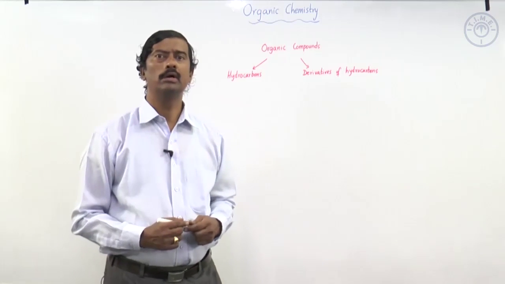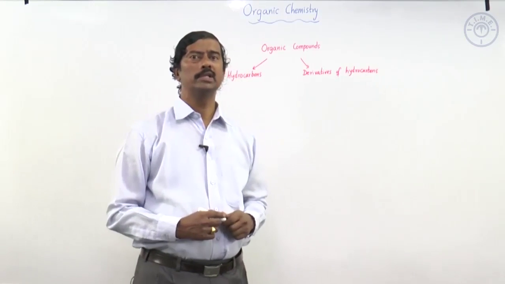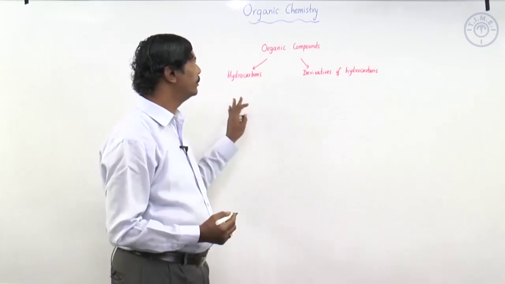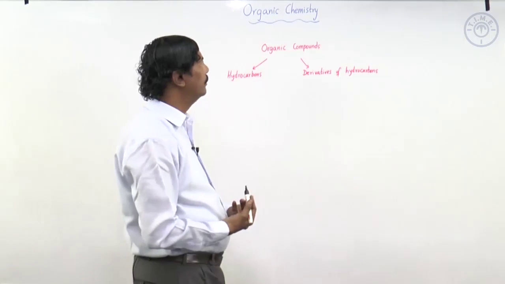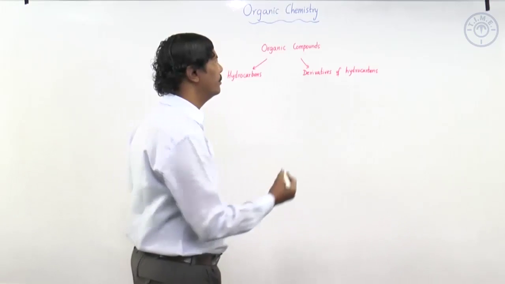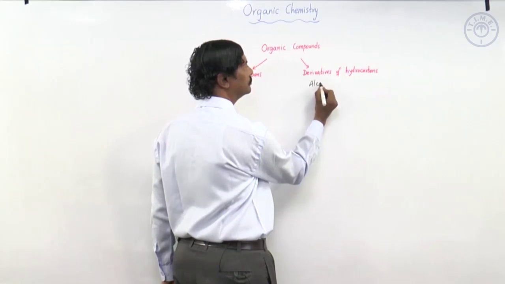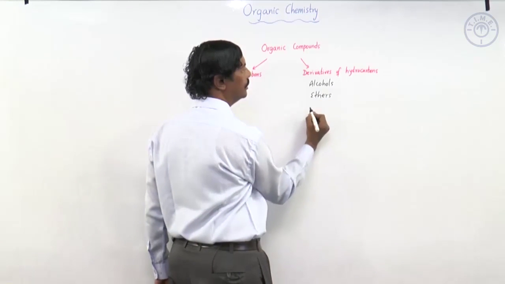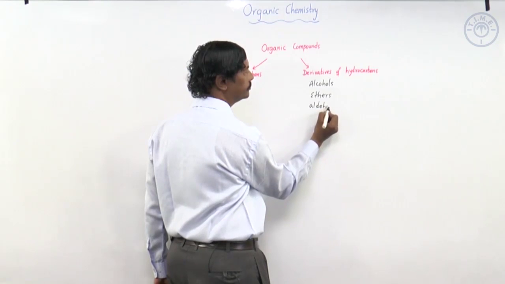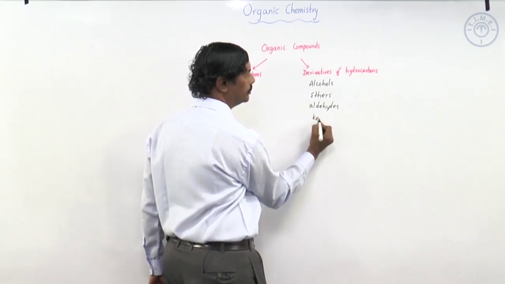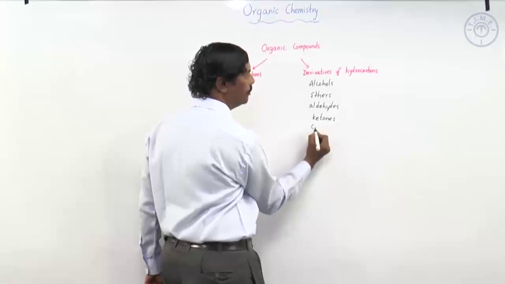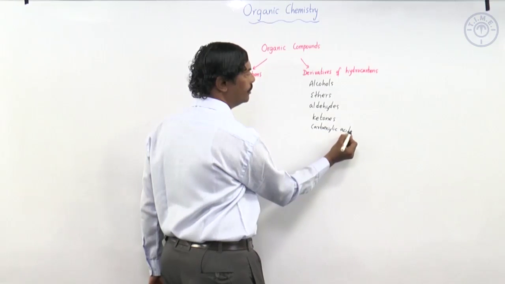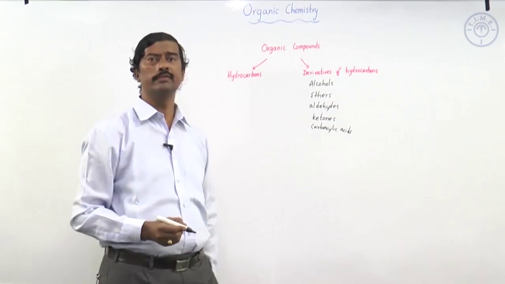We will now classify organic compounds. Organic compounds, as we said, are hydrocarbons and their derivatives. Now, hydrocarbons we will deal with separately, and when we look at the derivatives of hydrocarbons, we may have alcohols, we may have ethers, we may have aldehydes, we may have ketones, we may have carboxylic acids. So, like this we have a variety of compounds coming in the derivatives of hydrocarbons.